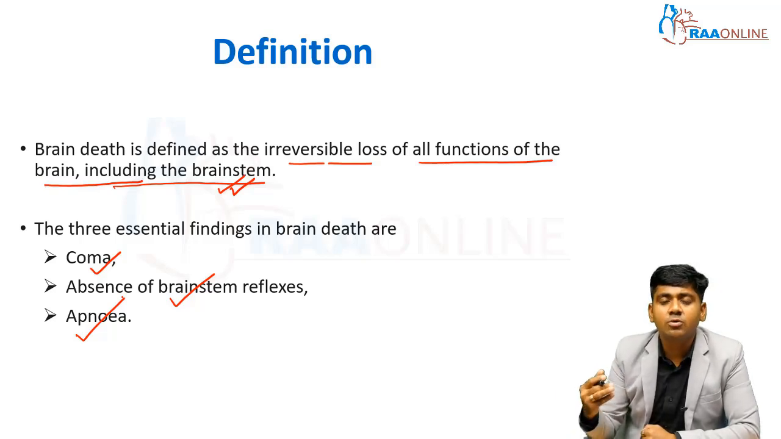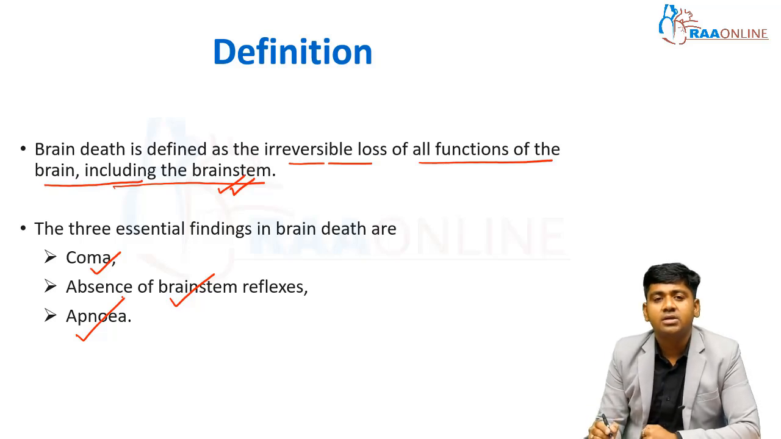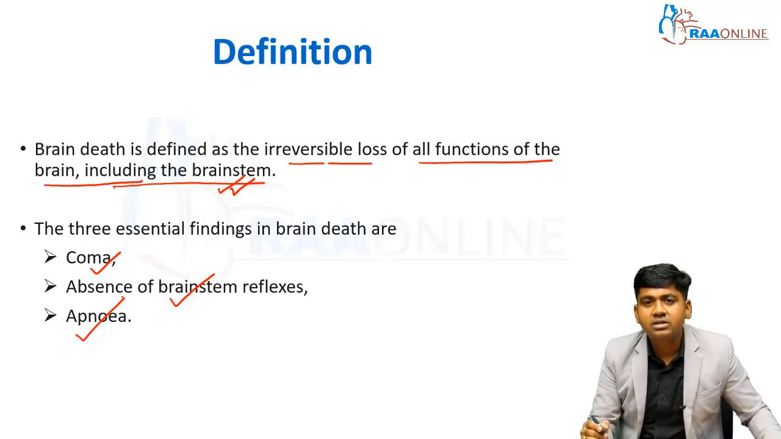So what are the prerequisites, or what are the three things that must be present in the brain death patient? The patient must have coma, the absence of all the brainstem reflexes, and the patient is in apnea. So this is the definition of brain death: irreversible loss of all the functions of the brain, including the brainstem. The definition of brain death will already come in exam.